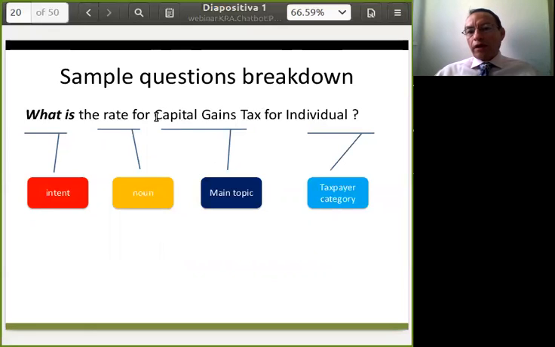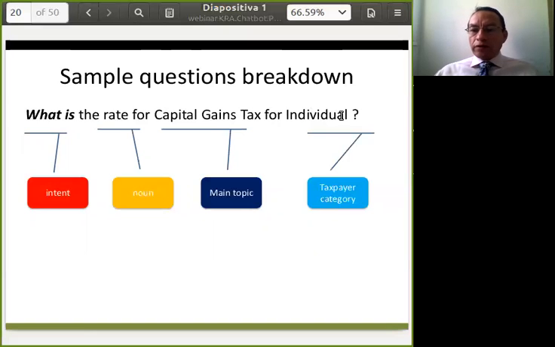In this case, a tax-related topic like capital gains. That could be income tax, VAT, PAYE, or other concepts related to tax administration.